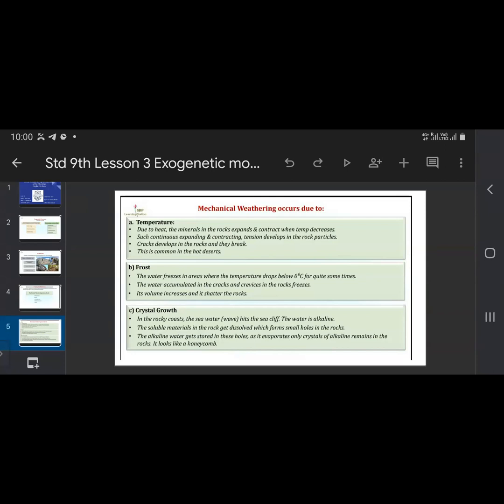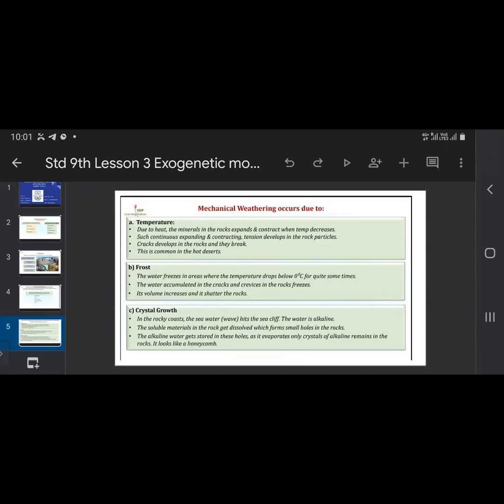You must have noticed the rocks near the sea coast, there are many holes in the rocks. This is because the soluble materials present in the rocks are getting dissolved in the water, because the water is alkaline. So there is a chemical reaction between them, and as a result, the rock is getting decomposed.